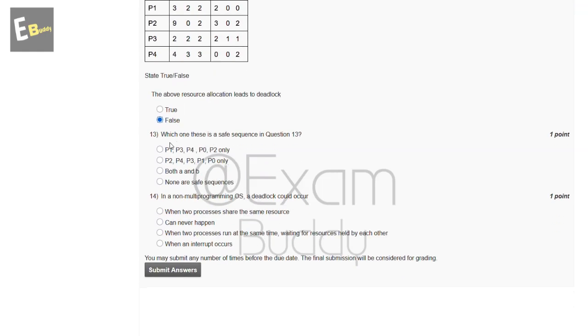Now the 13th question is: which one of these is a safe sequence in question 13? So these are the options and the answer of our 13th question is C. Now the 14th question is: in a non-multiprogramming OS, a deadlock could occur. So these are the options and the answer of our 14th question is B, can never happen.